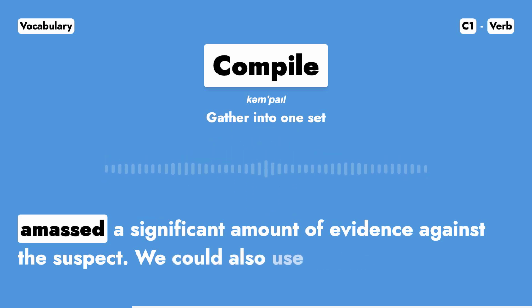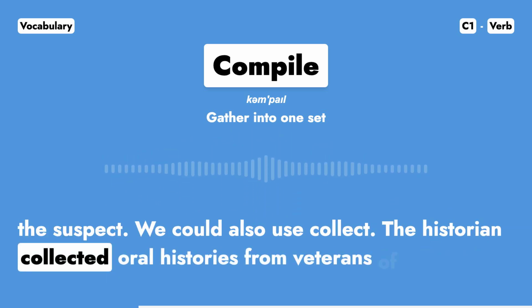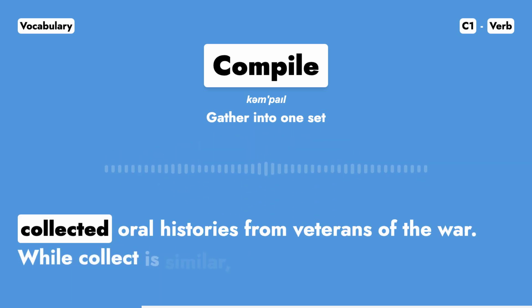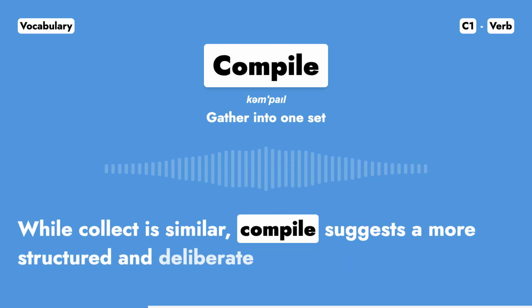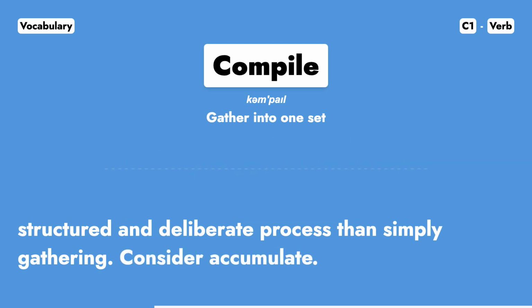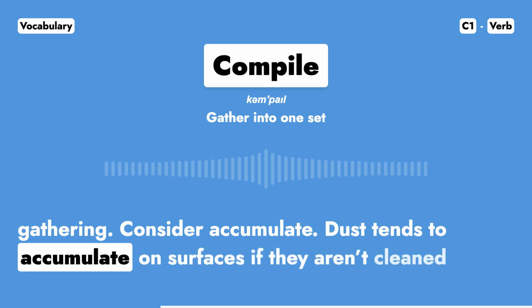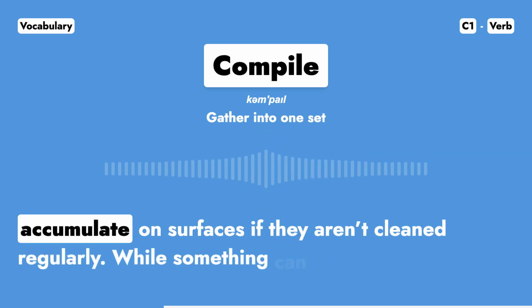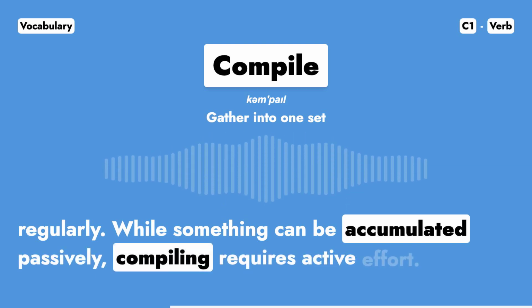We could also use collect. The historian collected oral histories from veterans of the war. While collect is similar, compile suggests a more structured and deliberate process than simply gathering. Consider accumulate. Dust tends to accumulate on surfaces if they aren't cleaned regularly. While something can be accumulated passively, compiling requires active effort.